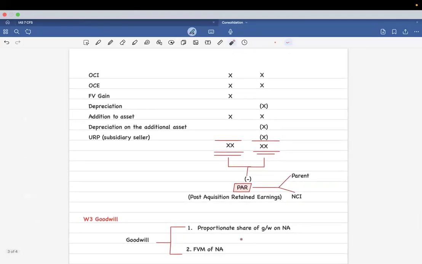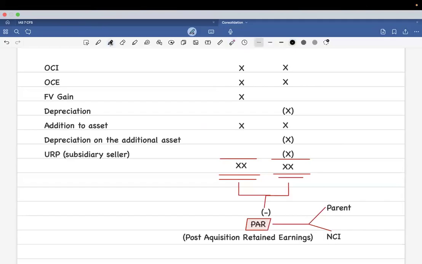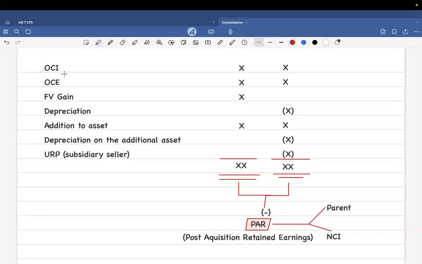And this actually could be a mistake because OCI is not something that is going to be there. So I'm just going to cut that off. So it can either be a fair value gain or loss, or is it always a gain? It could be a loss as well, but in most of the cases, it could be a gain.